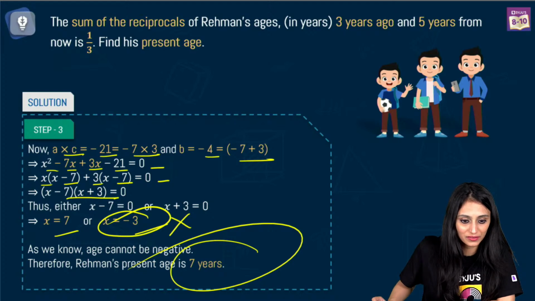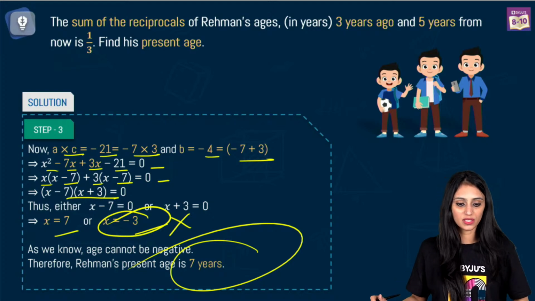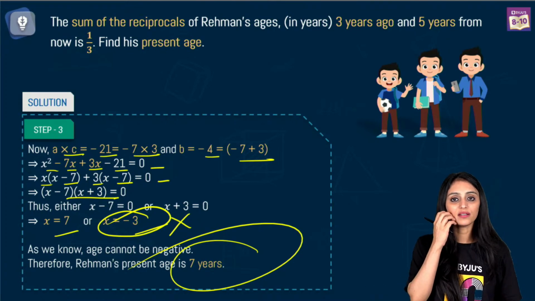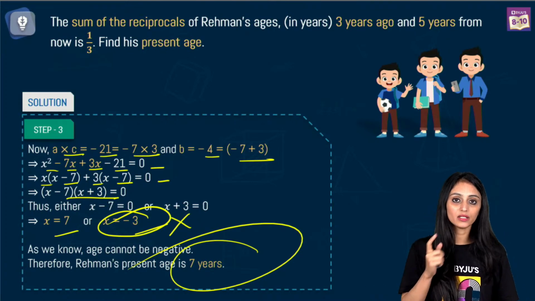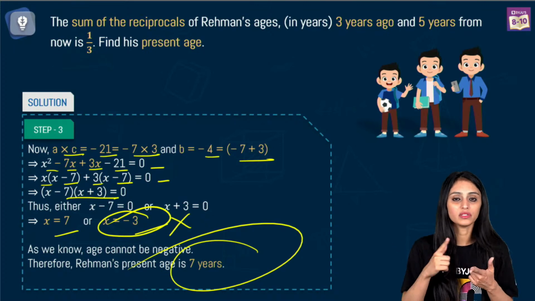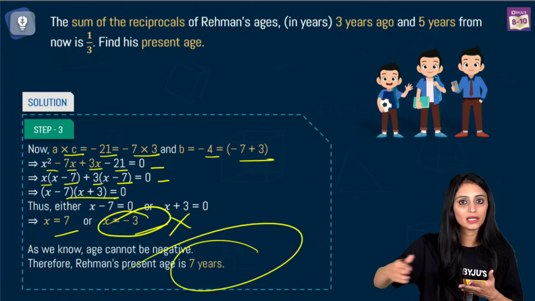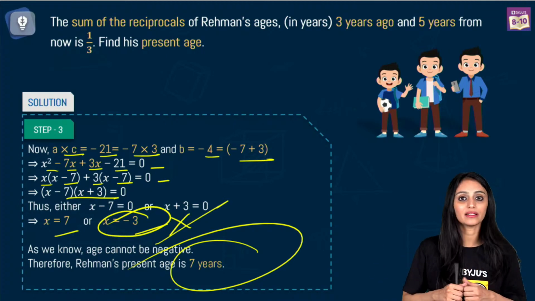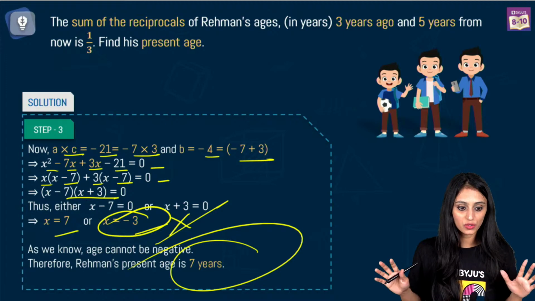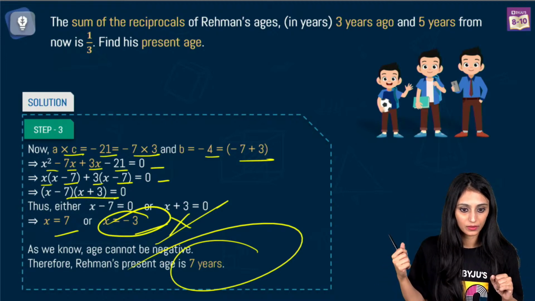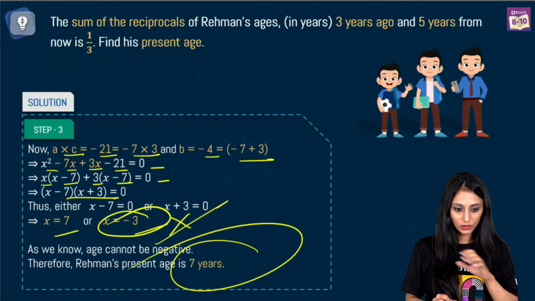Maulik, it would be 3x. Father is 3 times the son's age, so that would be 3x. It's not that we always neglect the negative value. Why have we neglected it here? You need to understand such things. Time, distance, age, I'm just giving you some random examples, they can never be negative. Length can never be negative. That's why we have neglected this value. Understood, Saloni? So you need to understand what the question is really talking about. Okay. So this is clear to everyone.